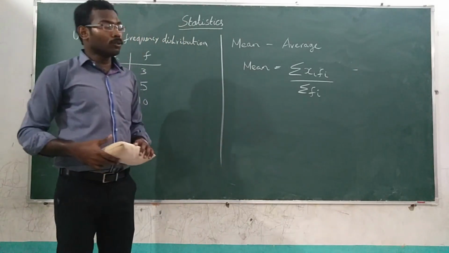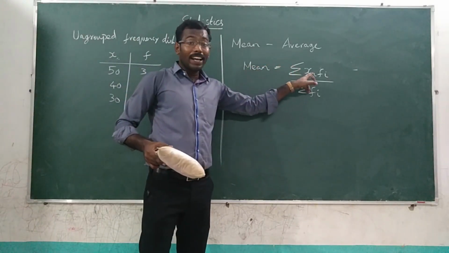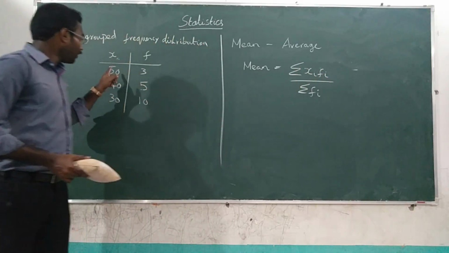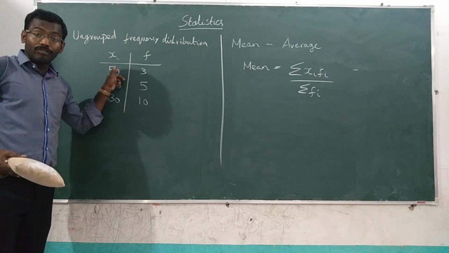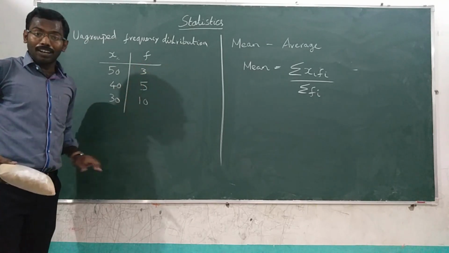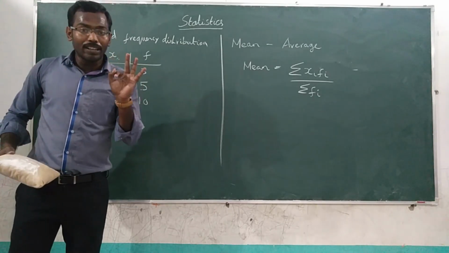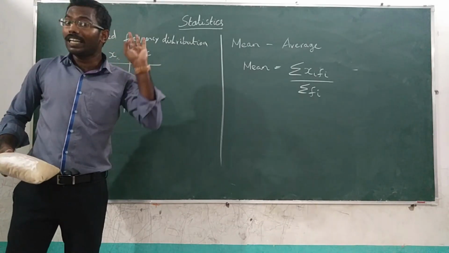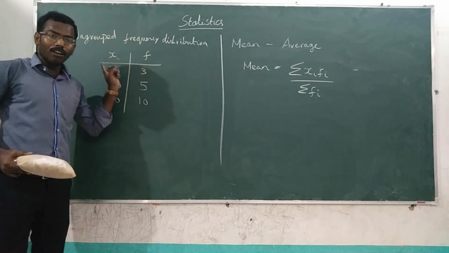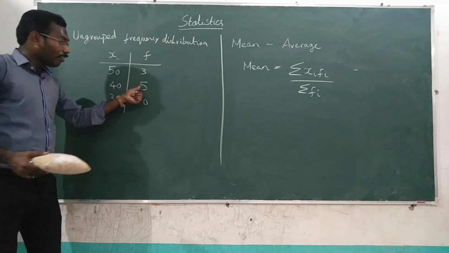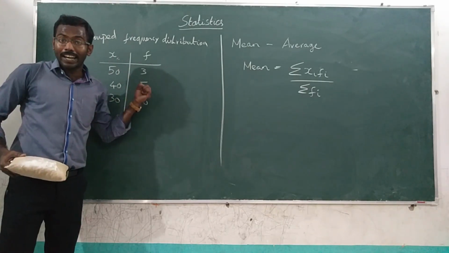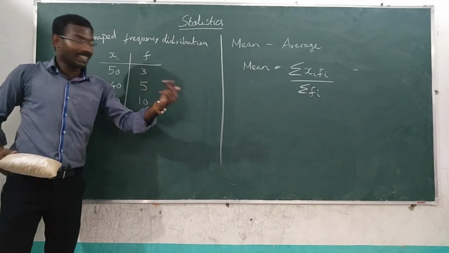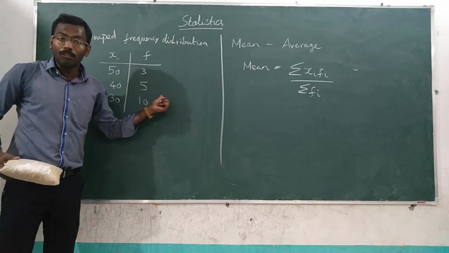So what you need to do? First you have to multiply the value of xi and fi. That is nothing but you will multiply this value 50 and 3. Why? Because 3 students have got 50 marks. So totally how many marks? 50 plus 50 plus 50, totally 150 marks. So 3 into 50. Understood? And 5 students have got 40. So totally 40 plus 40 plus 40 plus 40 plus 40, that is 200. That is nothing but 40 into 5.